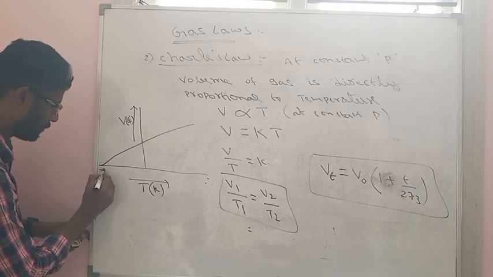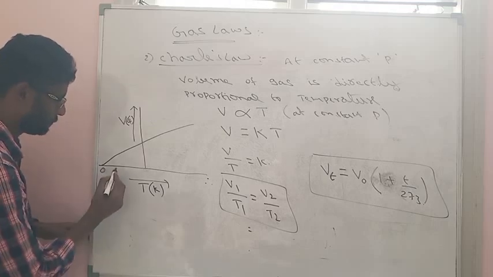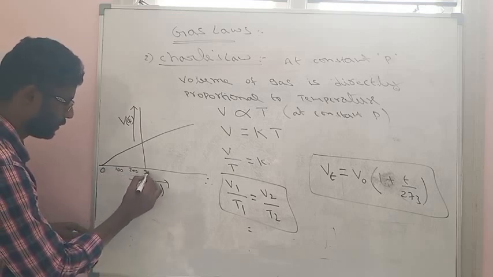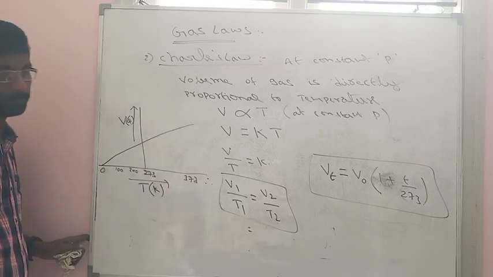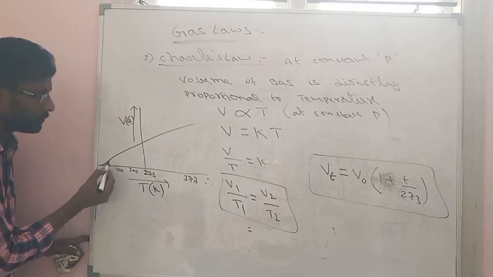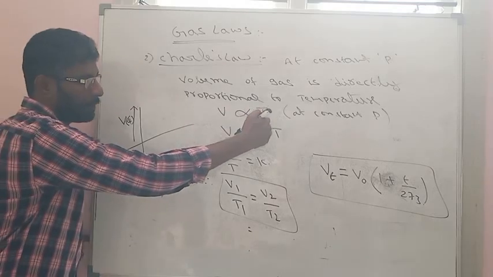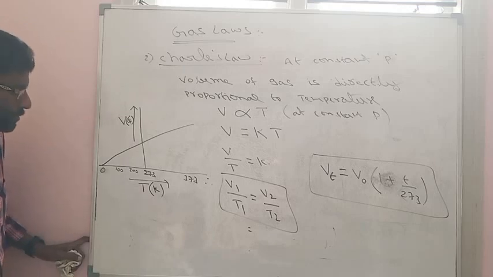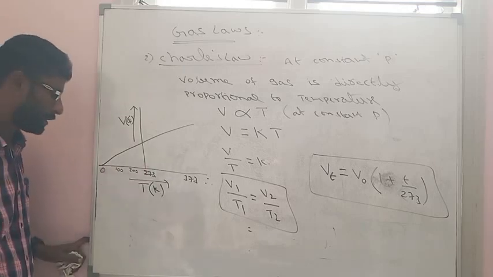Here the temperature will be 0, like here 100, 200, here 273, 373, like that. So if the temperature in Kelvin is 0, then the volume of gas will be 0, because volume is directly proportional to temperature. If temperature is 0, volume will also be 0. However, this is not real, this is just hypothetical.